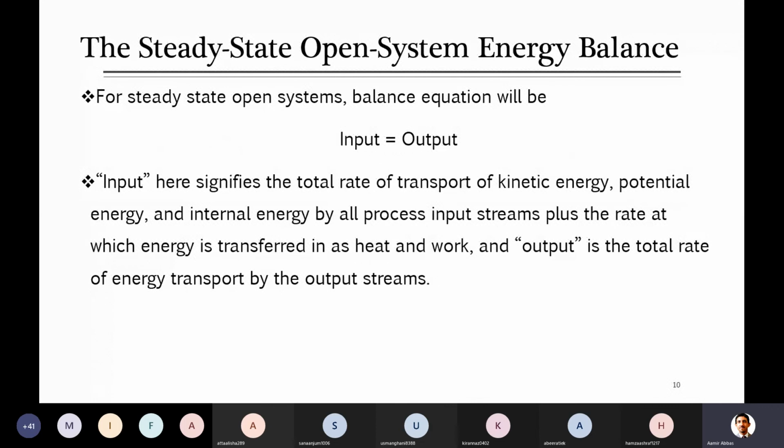It is also provided here: input signifies the total rate of transport of the three forms of energy carried with the material, kinetic, potential and internal, by all input streams. If there is only one input stream, that will be carrying it. If there is more than one input stream, we add them all up, plus the rate at which energy is transferred in the form of heat and work. And the similar applies for output. For output, all five will apply.